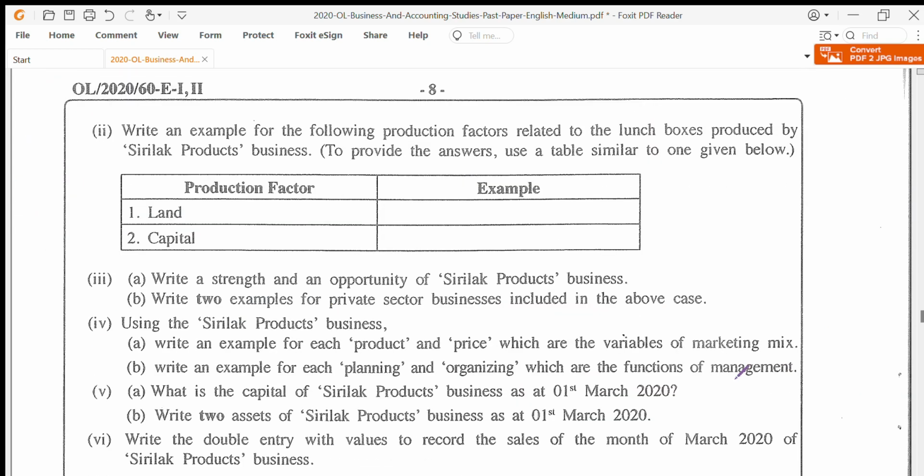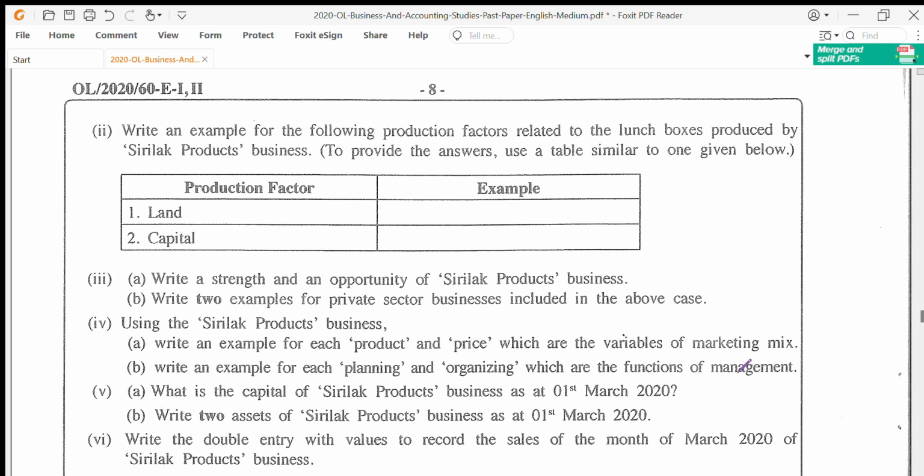Write an example for the following production factors related to the lunch boxes produced by Srilanka Products business. To provide the answers, use a table similar to the one below. Now, in case the question tells you to use a particular format, please use that format, because so many students, even though they clearly specify a format, still go ahead and start writing paragraphs. Remember, you need to save time while scoring the full mark. So be careful. They have given you a specified format. Use that specified format and stick to it.